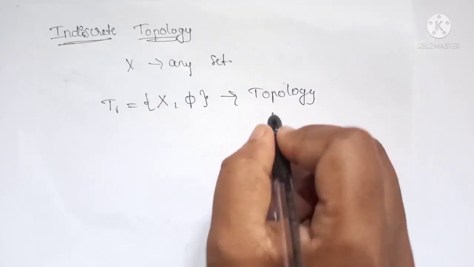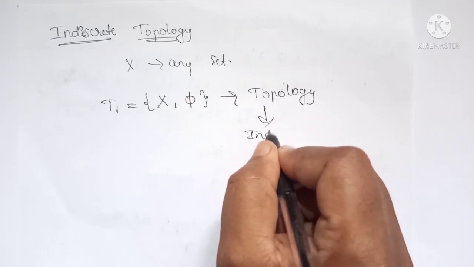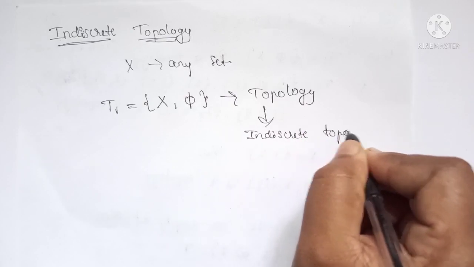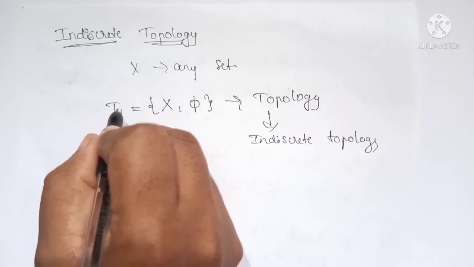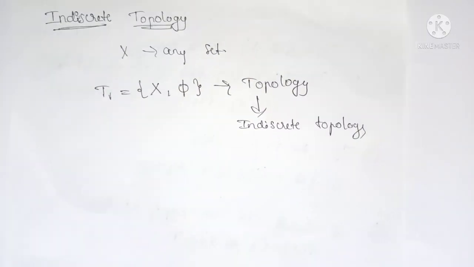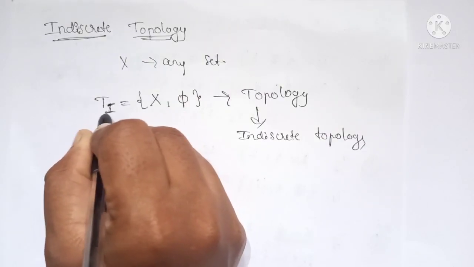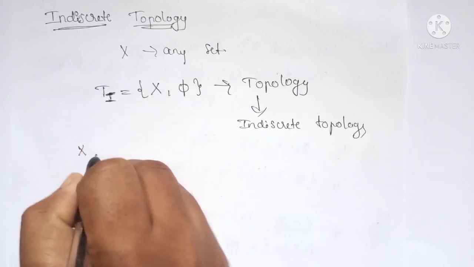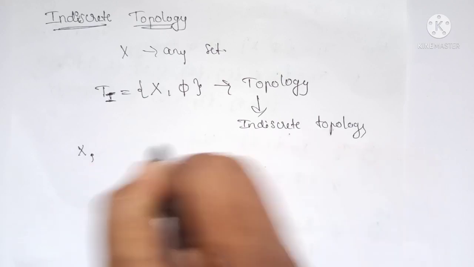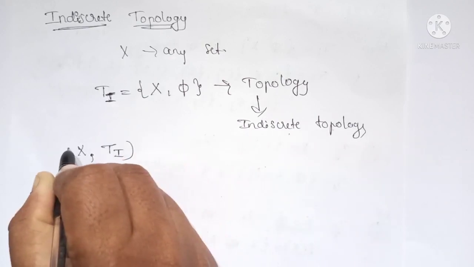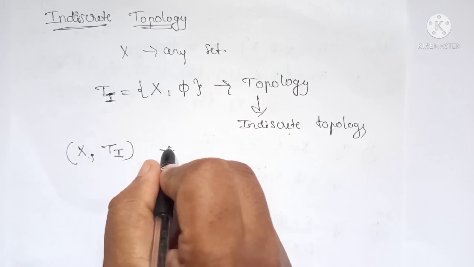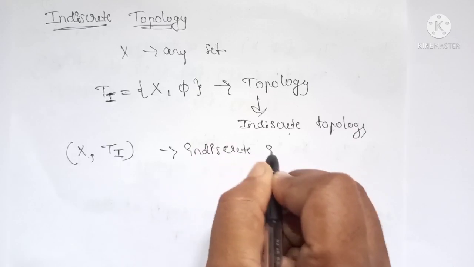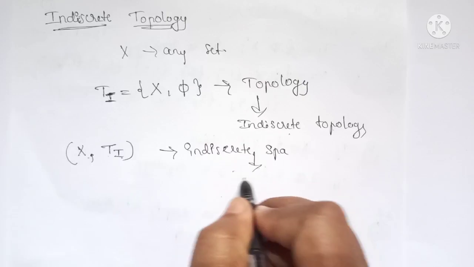This type of topology is called the indiscrete topology and is denoted by Ti. A set X with the indiscrete topology Ti is denoted by (X, Ti), and it is called the indiscrete space.